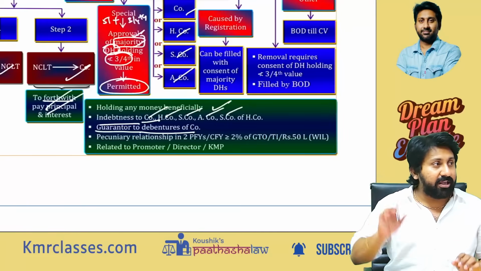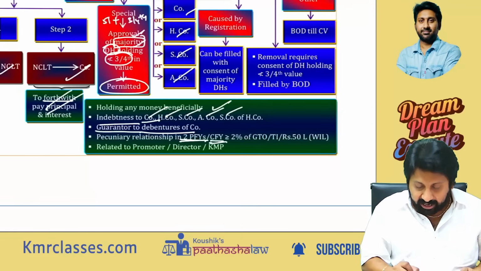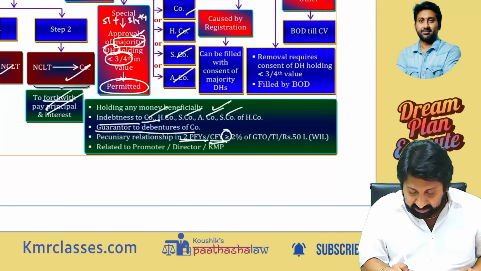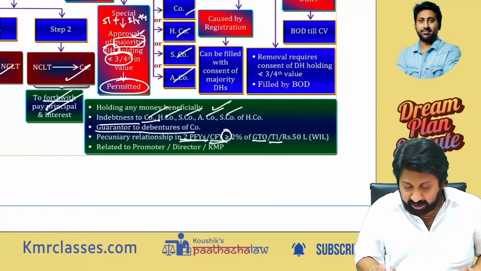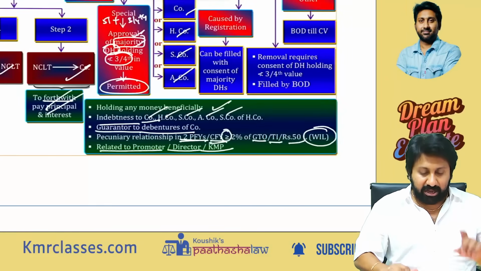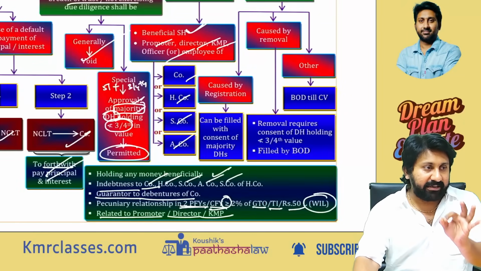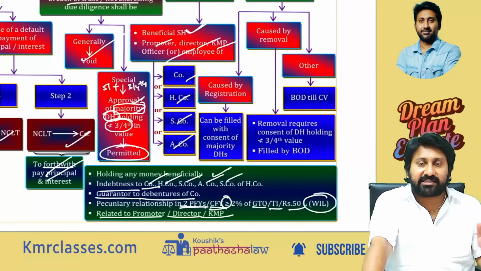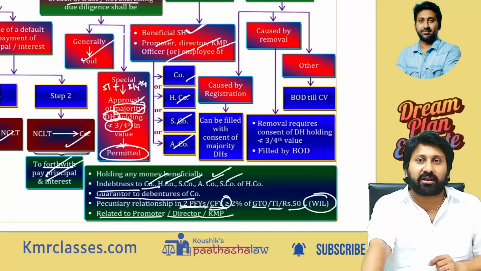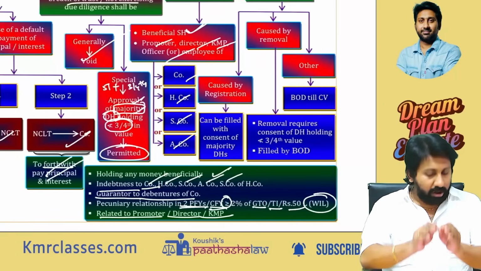Next, pecuniary relation, meaning a monetary relation, in the two preceding financial years or the current financial year, exceeding or equal to 2% of gross turnover or total income, or rupees 50 lakhs, whichever is less. Also, he should not be related to a promoter, director, or KMP. I am telling you, if the examiner wants to blast your face in the exam by torturing you, the only areas he has are two things. One, DRR. Second, torturing you by asking questions on debenture trustee disqualifications. Literally mug up. Once after this video, mug up all the points.